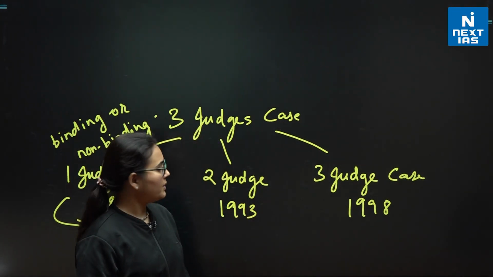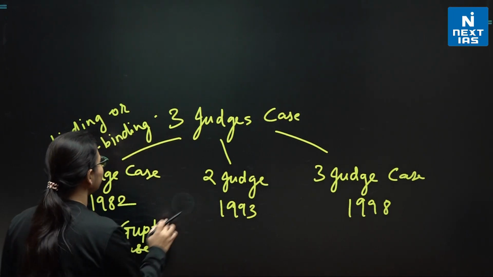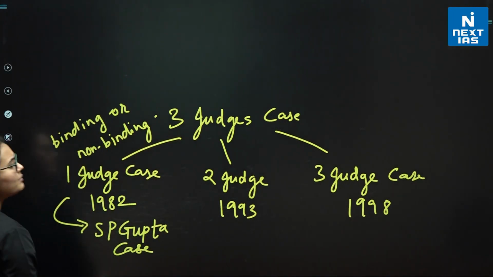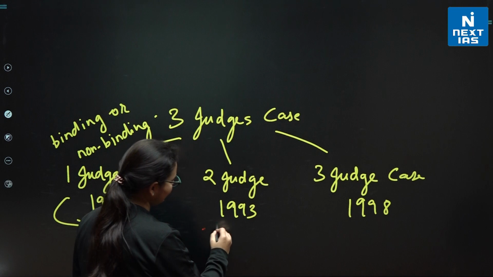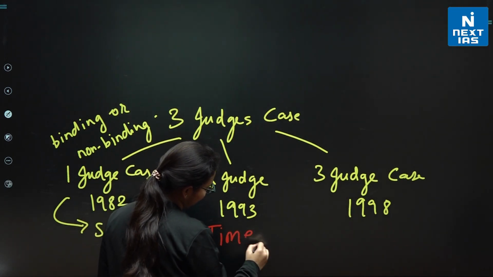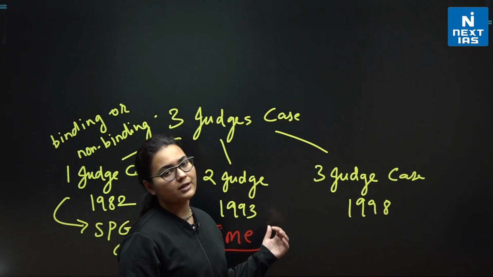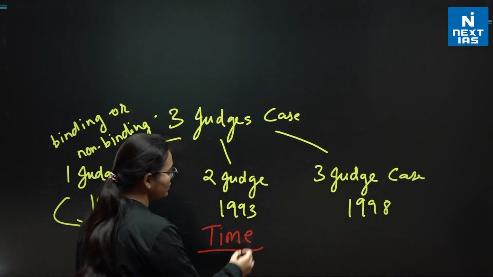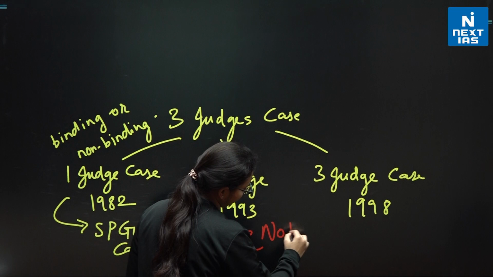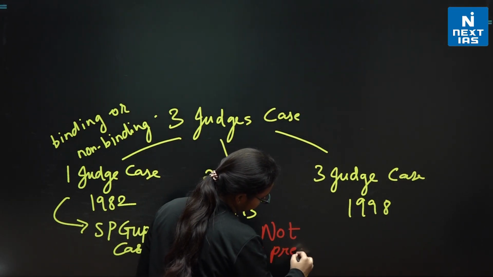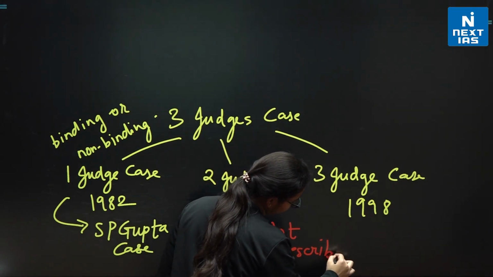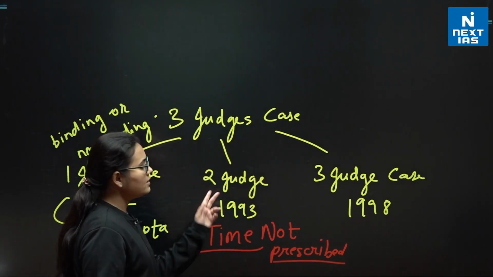So that was made. But one interesting thing is that the time taken by the president was not prescribed. The president can take as long as he wants to decide over the matter, right? The time was not prescribed. So this was the situation in the second judges case.